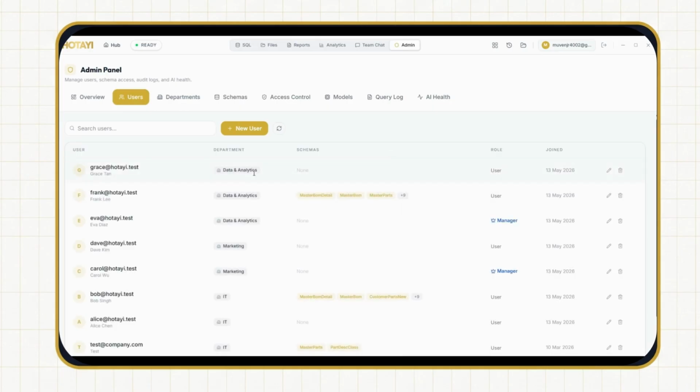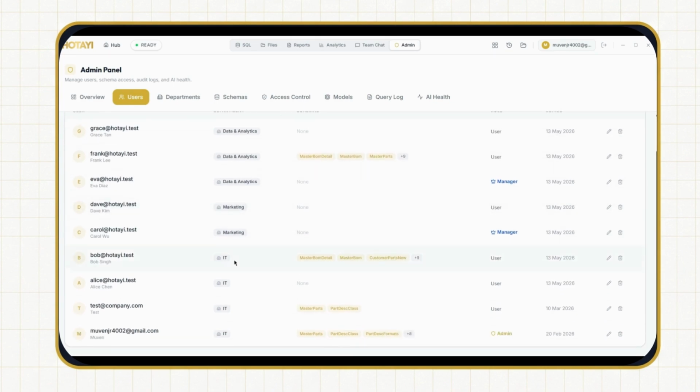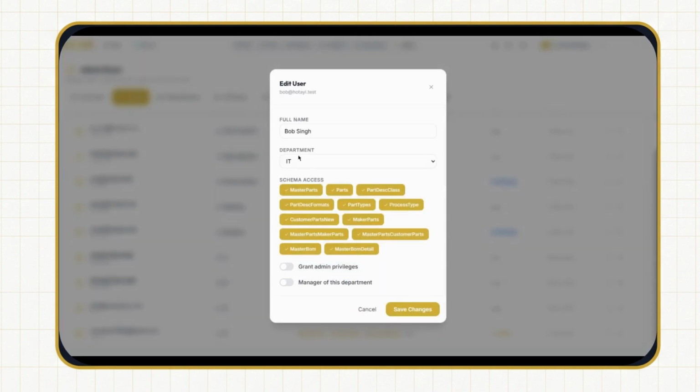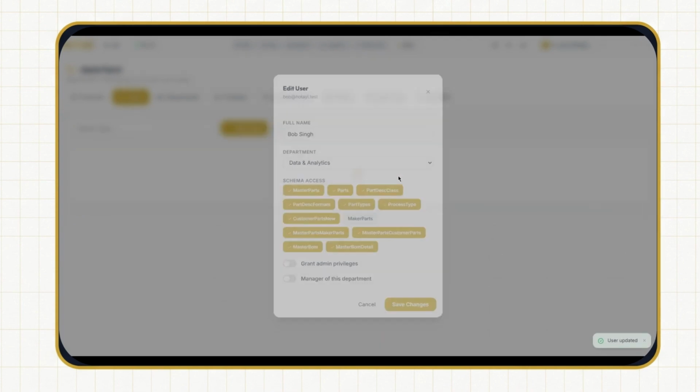For example, here we can see which department they are in, and if I want to change this person's department, I can choose whichever department they should be in. So for example, I change it to data analytics, and I can also control which schemas they can access. For example, if I don't want this person to access the makeup parts schema, I can just deselect it. I can also give admin privileges. Being manager of a department means they can add and manage the members of that department. So that's for the user controls.